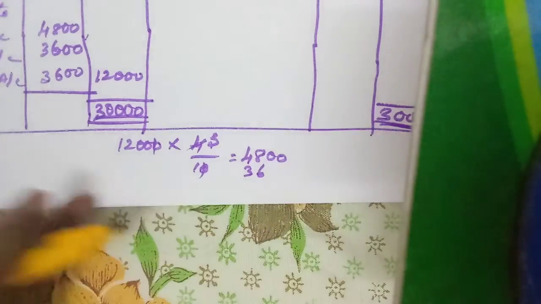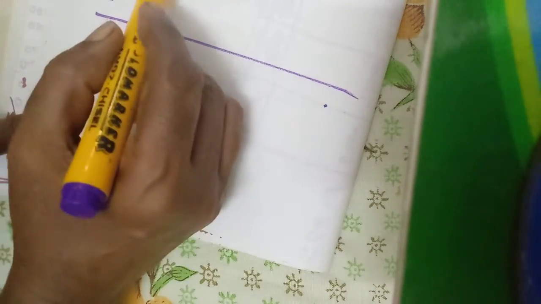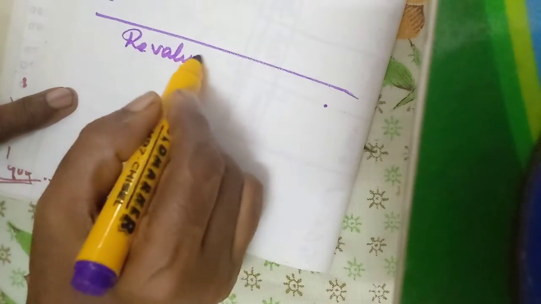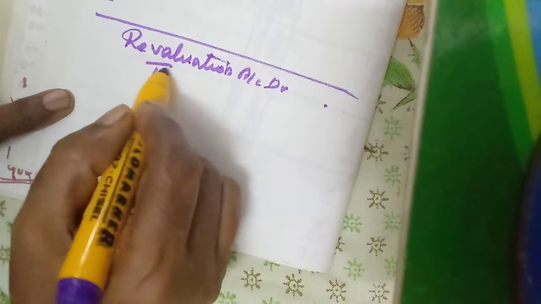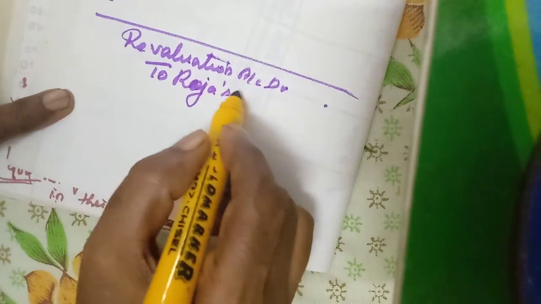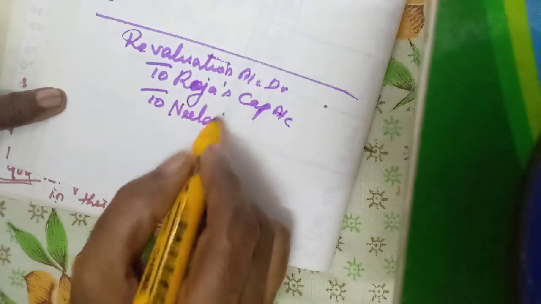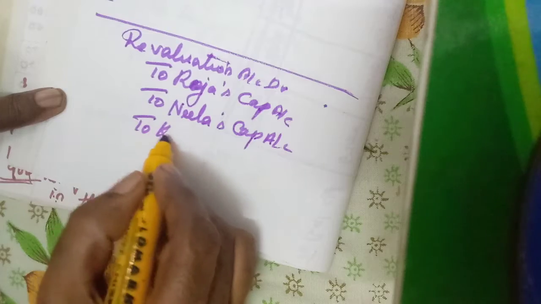Now we need to prepare the journal entry. Okay, third one. Here, revaluation account debtor to Roja's capital account, Neela's capital account, to Kanaga's capital account.